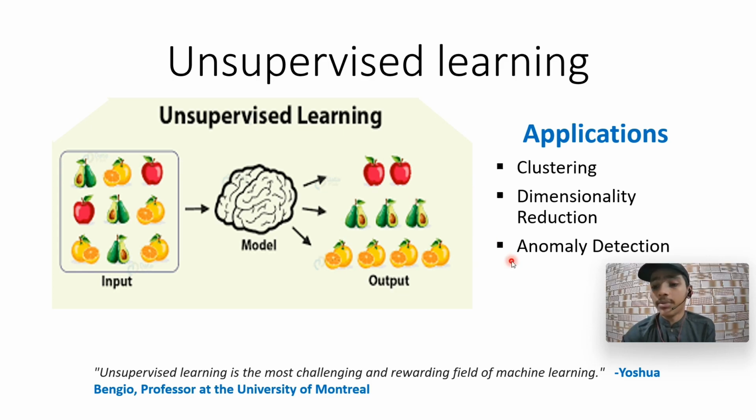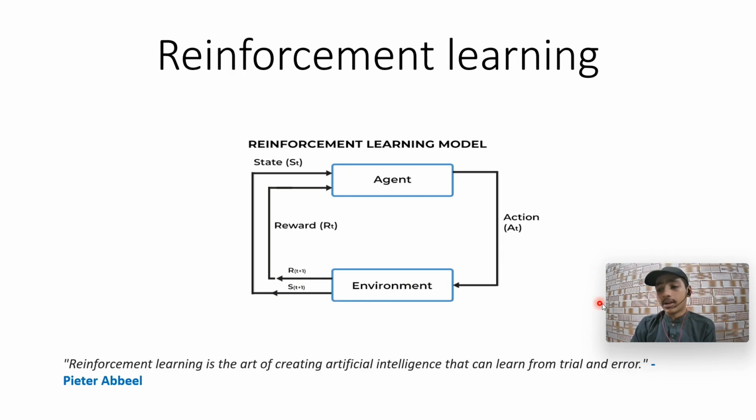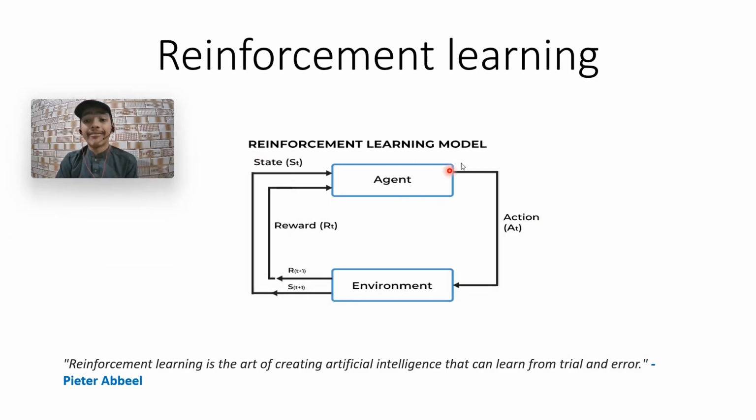Okay, I'm done with the slides. Reinforcement learning is all about environment, agent, state, and reward. Let's learn about this. When the agent acts on the environment, what I and you do, we act on the environment. The environment is the machine that is using a reinforcement learning algorithm.